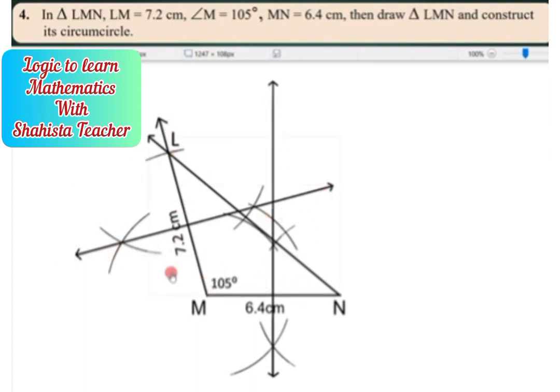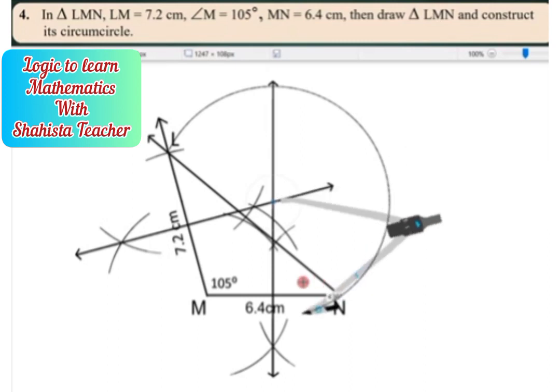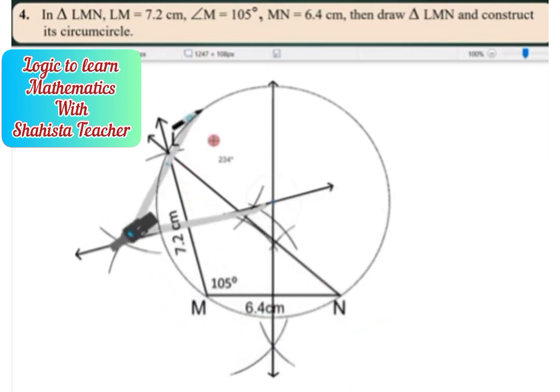Now we will draw the circumcircle with this intersection point. You will be able to see one intersection point after drawing these two lines. With the help of this intersection point, we will draw the circumcircle. Simply put the pointer on this intersection point and draw the circumcircle. See how easily it is moving now. Yes, we can draw the circumcircle. Now you will be able to see the circumcircle.